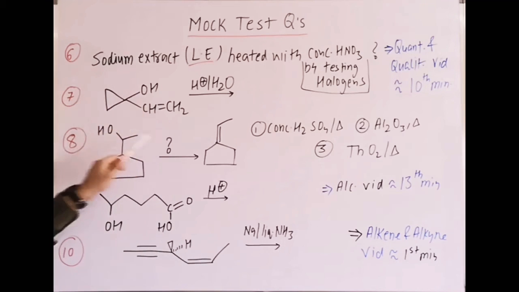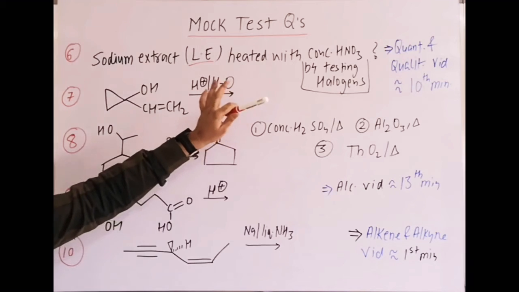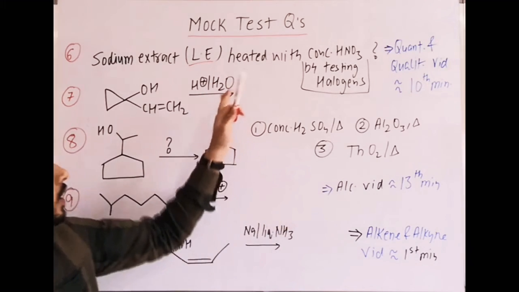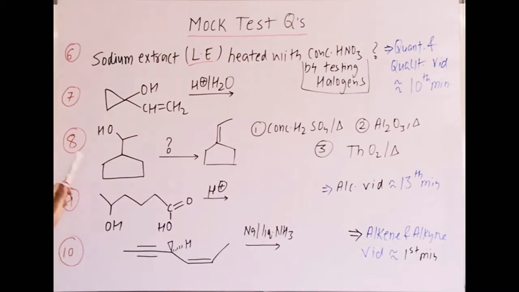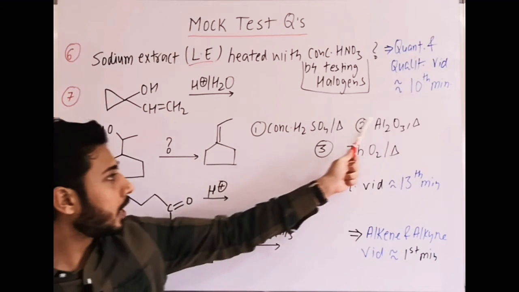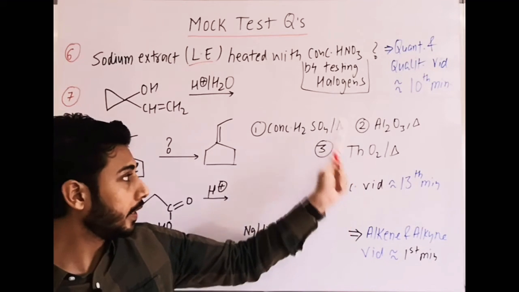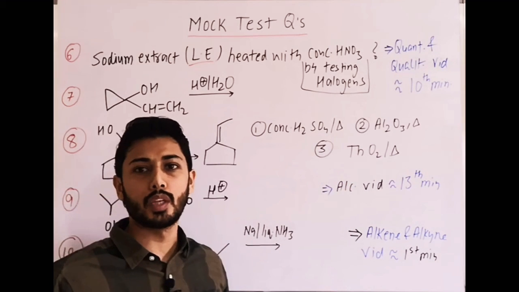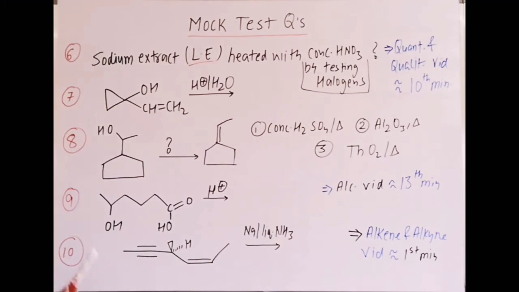Next question is, the alcohol is given, an alkene is also present, and H plus, H2 will give which product? Among these options you have to select. When you see the options, you will get the idea about the ring expansion case. So I'll explain it. The 8th question: the alcohol reagent is asked in the question, so that the alkene is formed. The reagents are concentrated H2SO4 heat, Al2O3 heat, ThO2 thorium oxide heat. These are the reagents which are most suitable, or the other option given is all of them. So here among them one answer is correct.